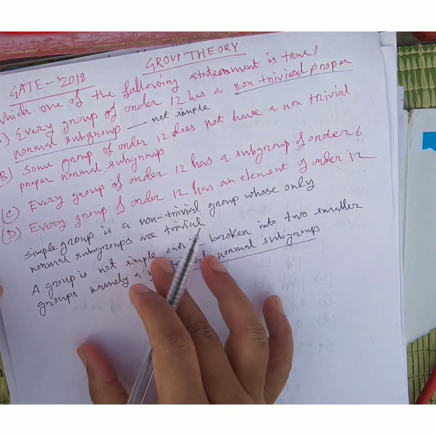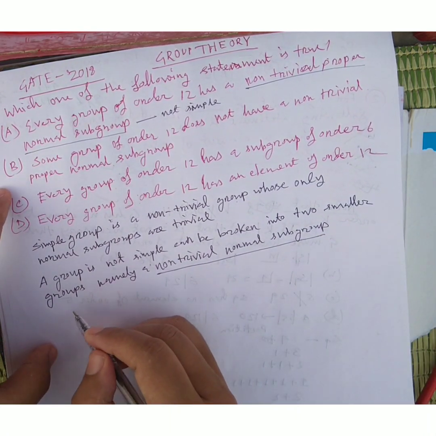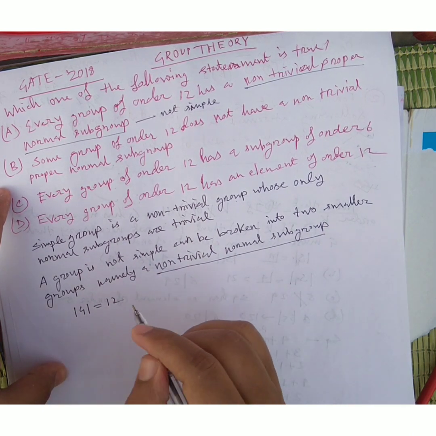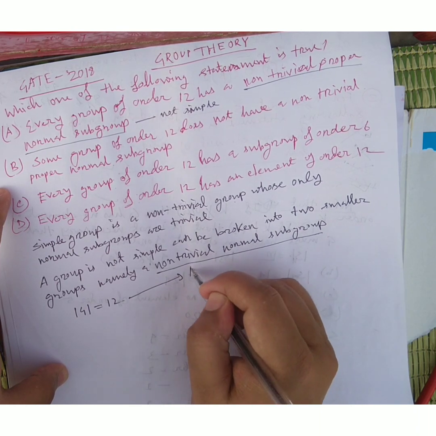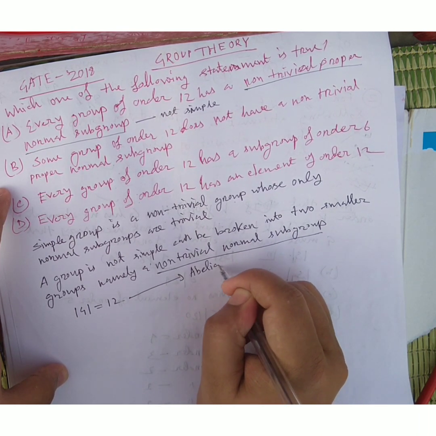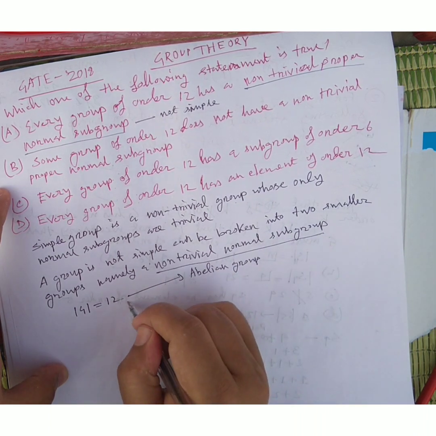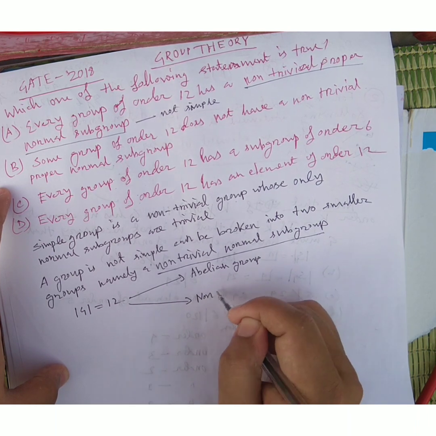So friends, before this question I just discussed that the order of G is 12, and there are two possibilities for this group: one is an abelian group, another is a non-abelian group.